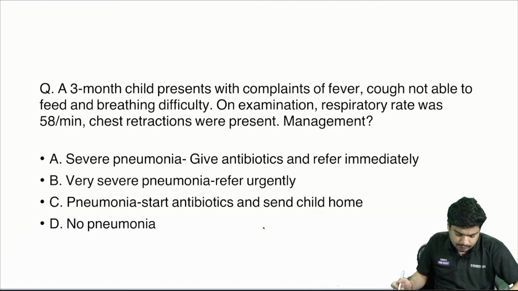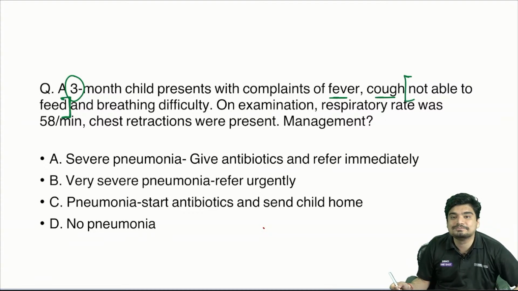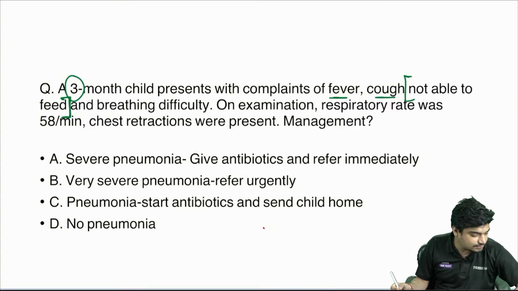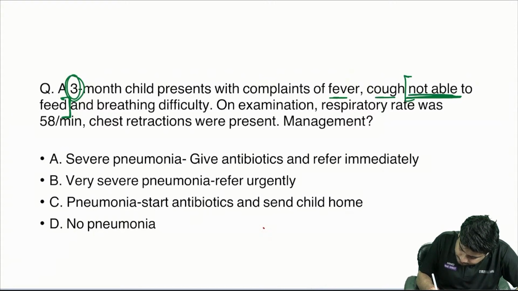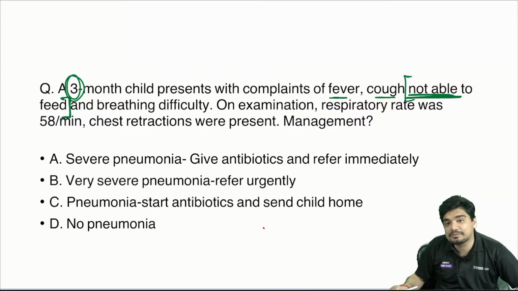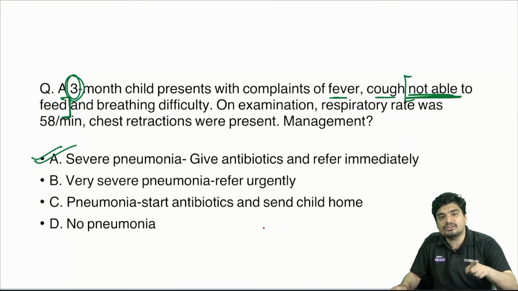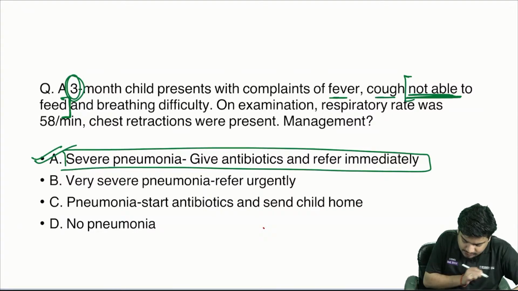Now let's see this question. A 3-month-old child complains of fever, cough, not able to feed. What is going to be the answer? Again, the answer is going to be option A. This is severe pneumonia, give antibiotics and refer immediately. Give antibiotics and refer urgently.